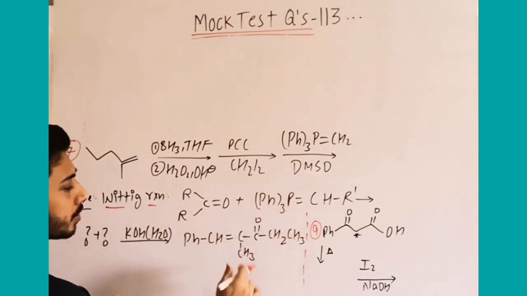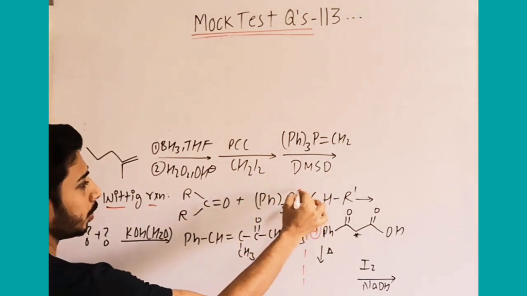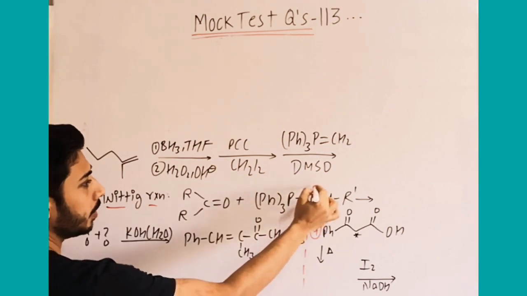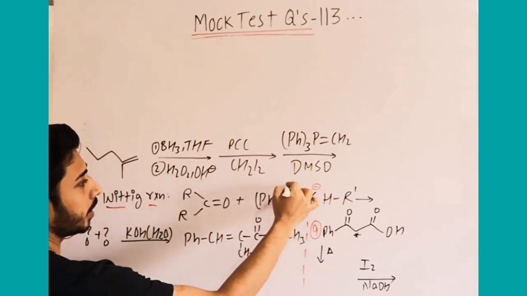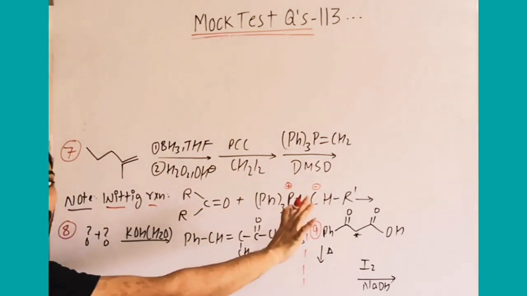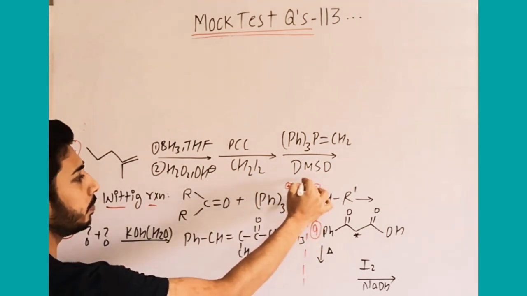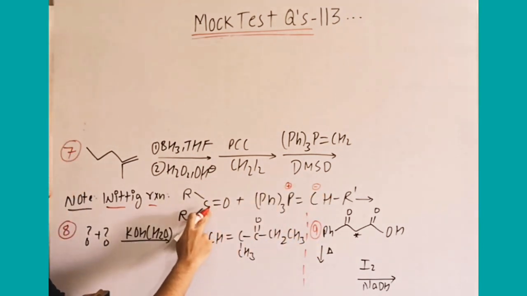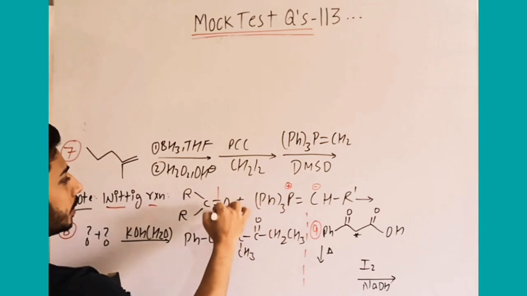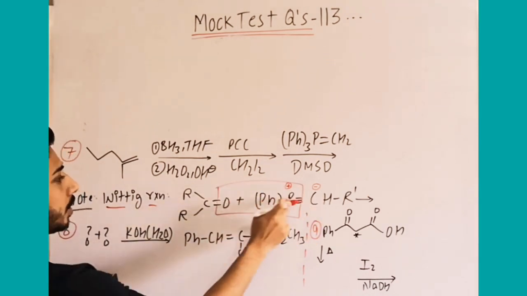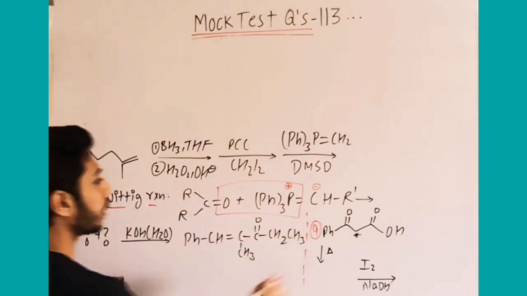Carbonyl compound with this Wittig reagent, you will consider that the carbon will be minus, and P will be plus. Mechanism I am not explaining, no use here. Simply this minus forms a bond with carbon. So you can take this with oxygen with phosphorus and this carbon with another carbon.